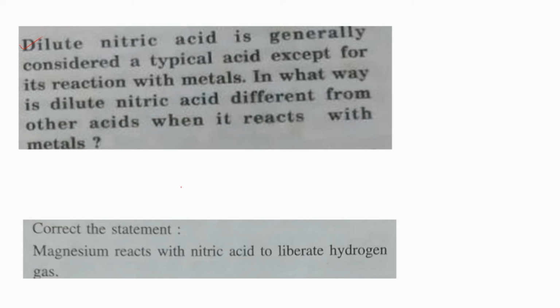You can show that whenever a dilute acid is reacting with a metal like zinc, the expected product is hydrogen gas being liberated. But when dilute nitric acid is reacting with zinc, you won't be getting hydrogen.